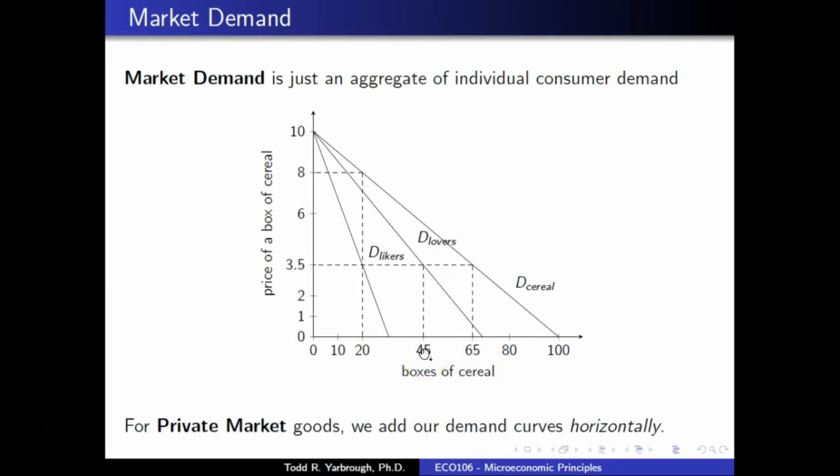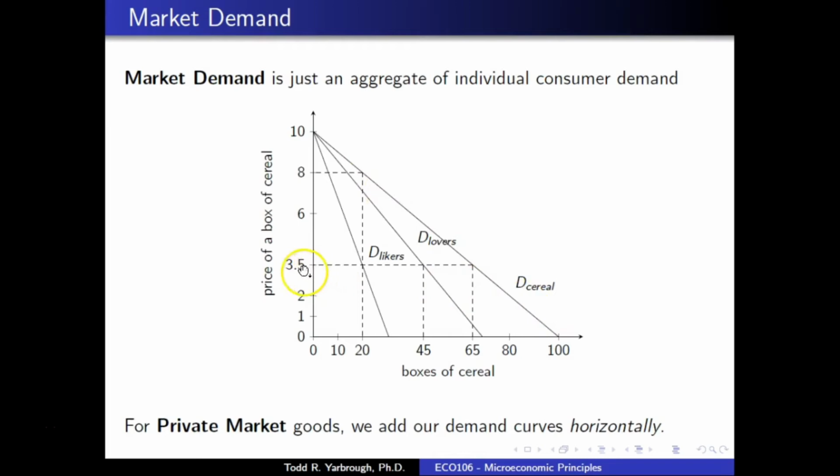What this means is that in order to get the market demand for cereal, I simply add up horizontally my individual demand curves. We've made it a little simpler here, with just two types of consumers. But imagine that there are a litany of individuals with all of their own individual demand curves, and we simply add all those demand curves up horizontally, and it gives us our market demand curve.